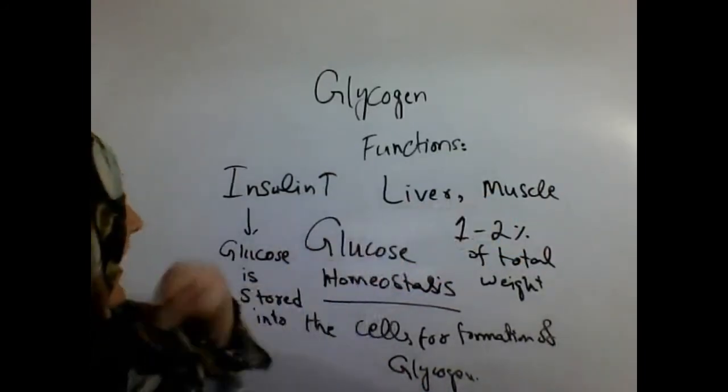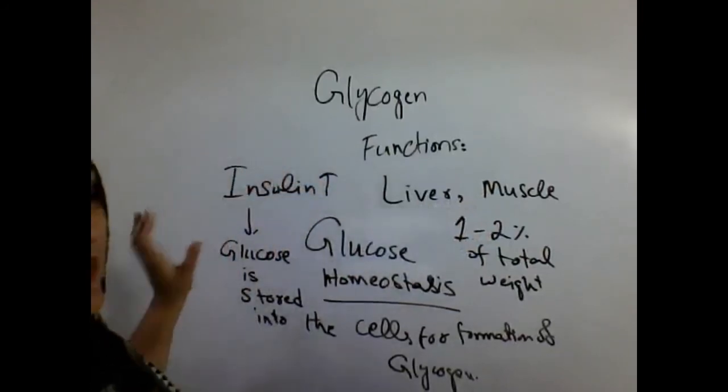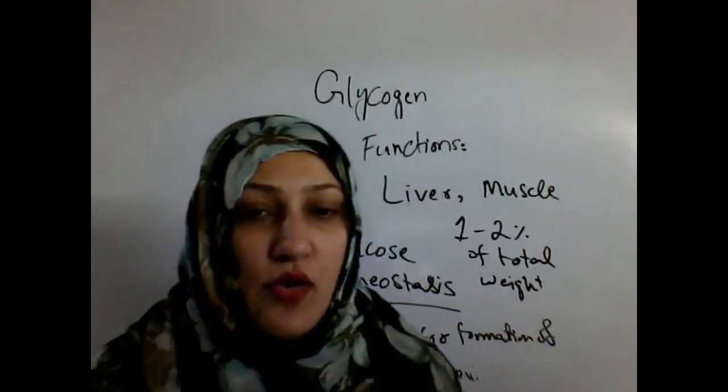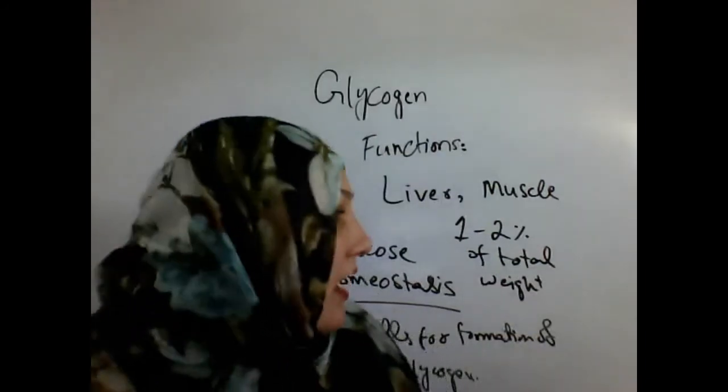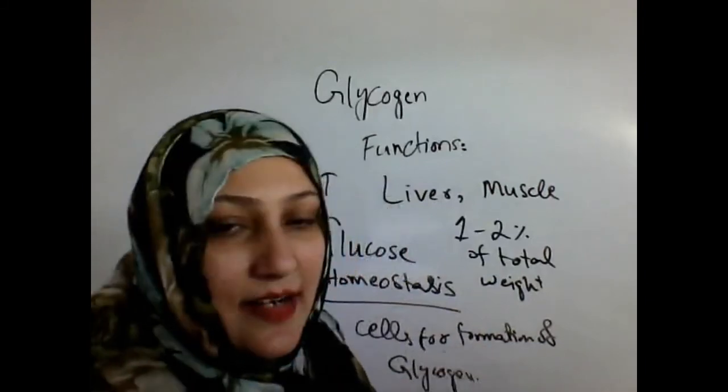But when the glucose level within the body is lowered, the insulin level from the pancreas is also lowered. Now the body cannot continue the glycogen synthesis.